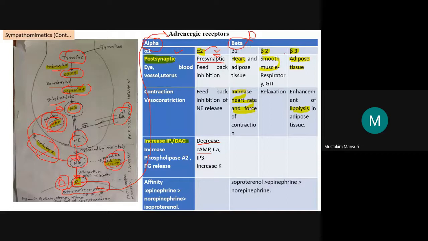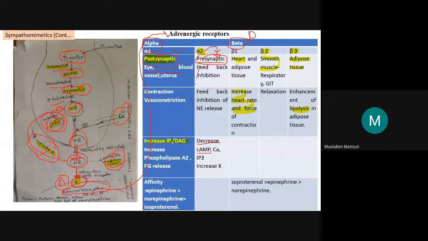beta 3. Related to alpha 1, they are located postsynaptic. Their presence is there on the eye, blood vessels, uterus. While alpha 2 is known as presynaptic. Alpha 2, remember, alpha 2 is the presynaptic.